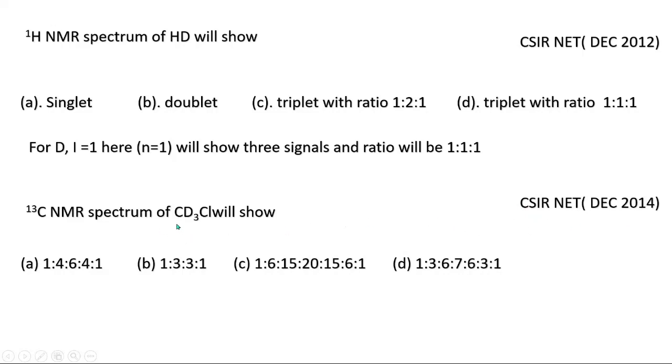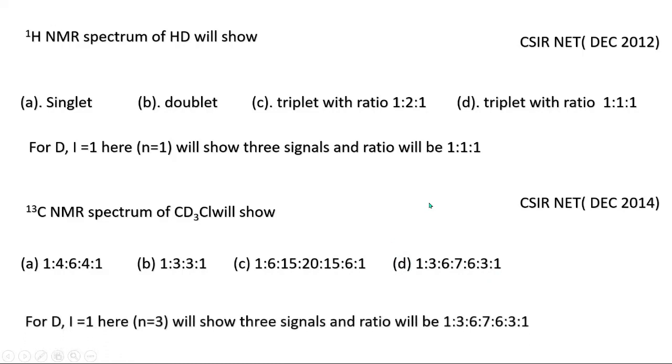We know 13C, the isotope of carbon, has I equal to half and will give one signal, and that one signal will be split due to n equal to 3, so we will get 7 signals. That 7 signal pattern will have an intensity ratio 1:3:6:7:6:3:1. So option D is the correct answer.